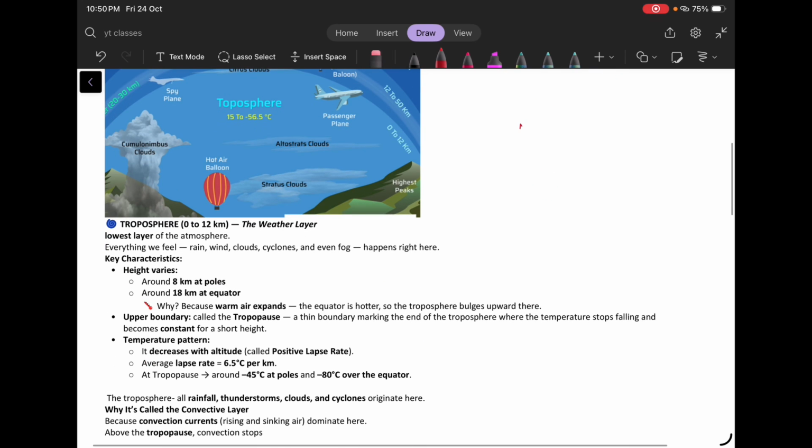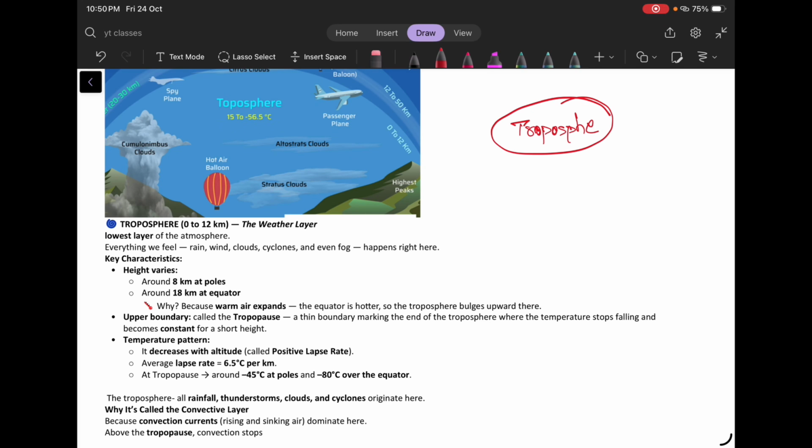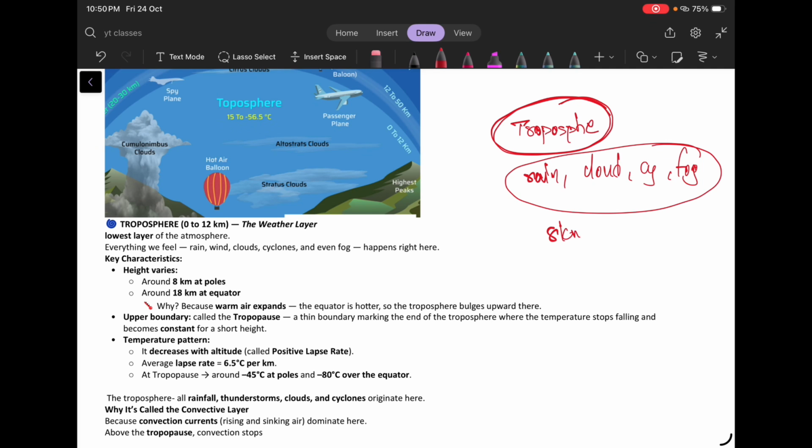So what is this troposphere? It is immediately above the earth's surface. Everything that we feel, rain, wind, clouds, cyclones, even fog, everything will happen in this troposphere. The height of the troposphere is around 8 kilometers at the poles, and at the equator it is around 18 kilometers. Why does the height of the troposphere vary between the poles and the equator?